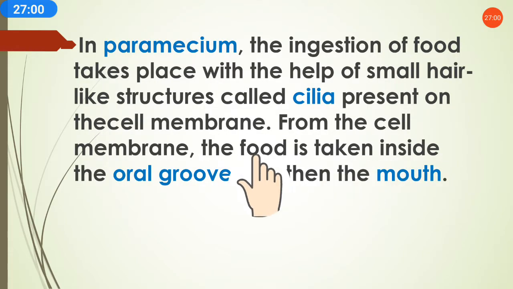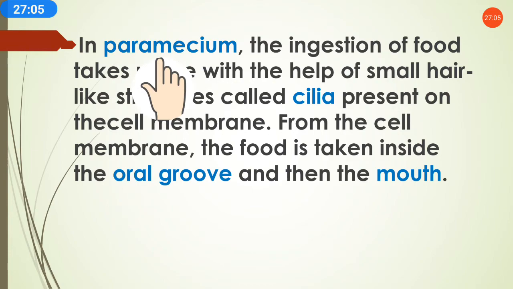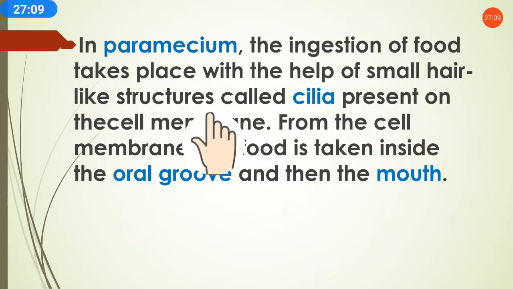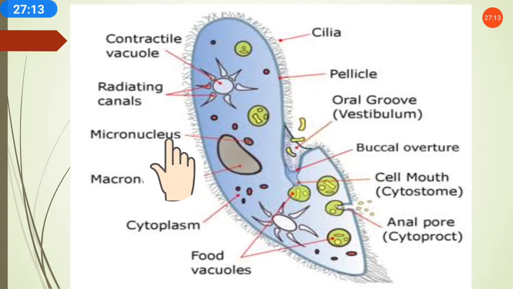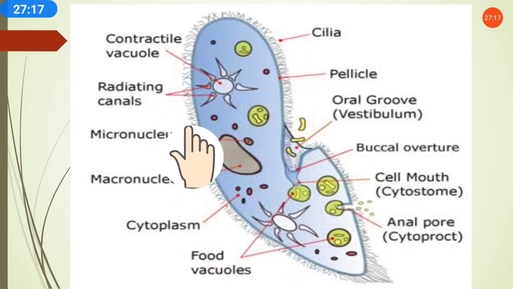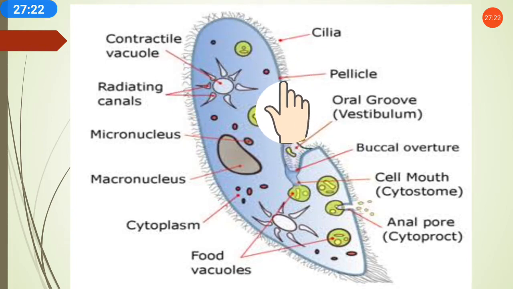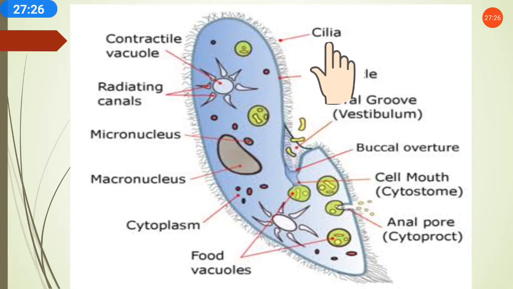Next we will study Paramecium. This is also a unicellular organism. In Paramecium, the ingestion of food takes place with the help of small hair-like structures called cilia. See, this is a Paramecium cell. At the outer wall of the Paramecium cell there are small hair-like structures, and these hairs of this organism are called cilia.